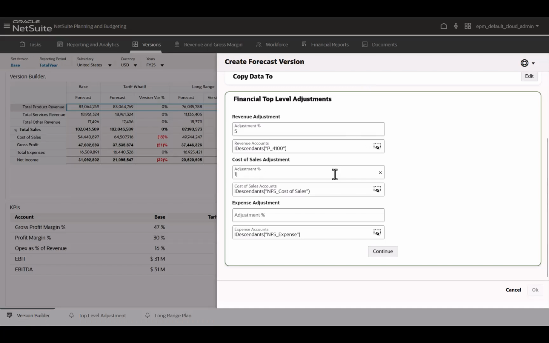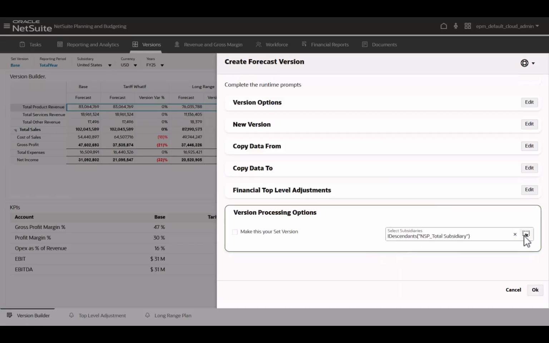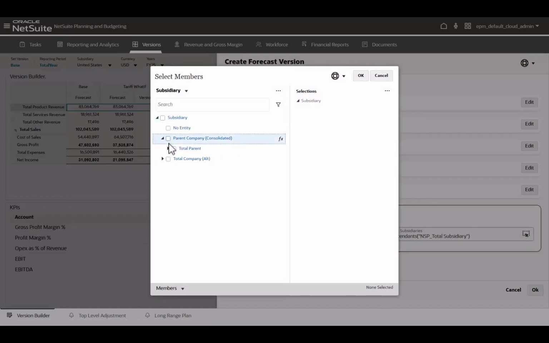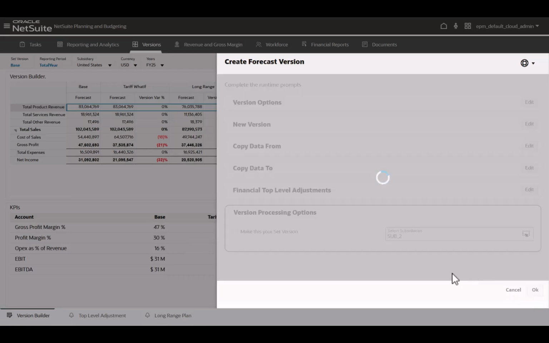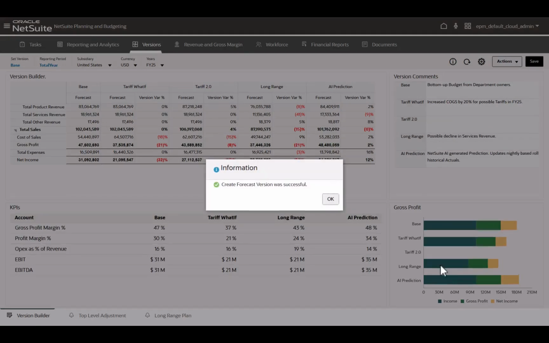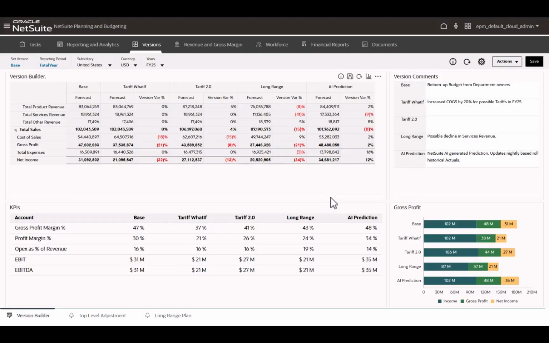Now I'm going to add in a 15% adjustment for COGS. Now this is only going to impact my US subsidiary in this scenario, so I'm going to select that and then create this version. Pretty high level, but still targeted enough to where we can make some specific assumption changes. So the dashboard refreshes, it automatically has that version, that 2.0 there. You'll notice there's that 5% adjustment that only impacted our product revenue accounts. There's our adjustment to COGS, and we get a net income adjustment there.